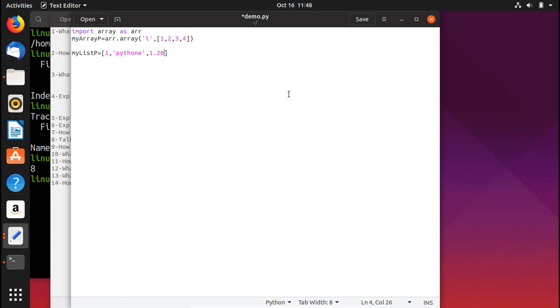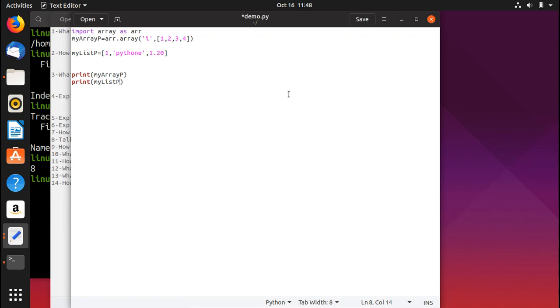So now what I'm going to do is print both of them, and let's see what happens. So I would write print and my array, and then print and my list p.